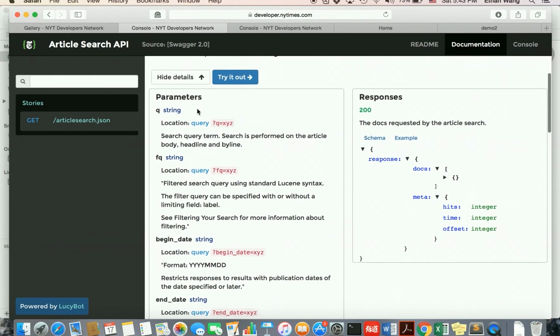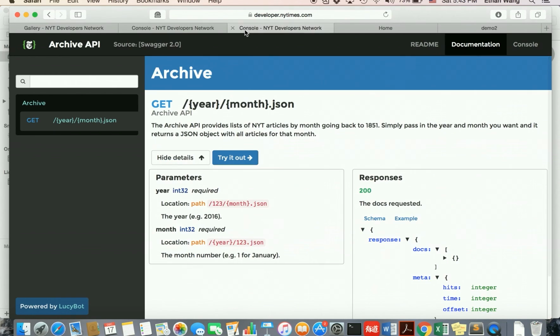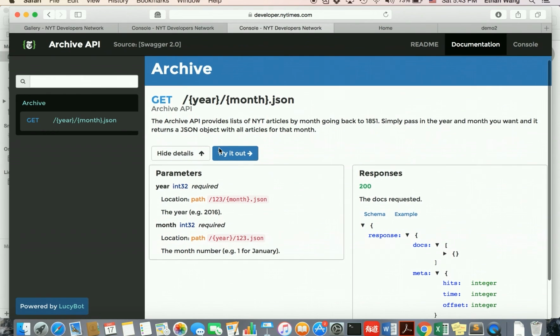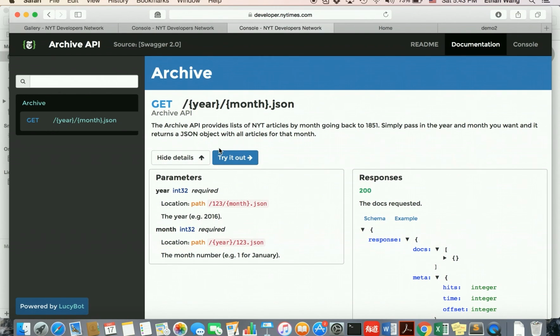But our dataset required us to make more than 10,000 calls. So we found another API called Archive, which allows us to make just one call and get all the news data for an entire month.